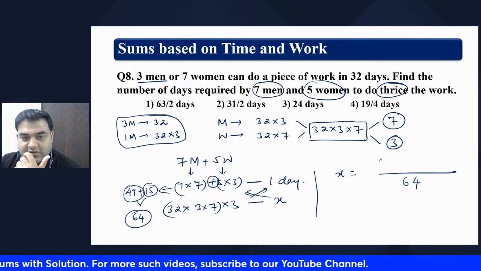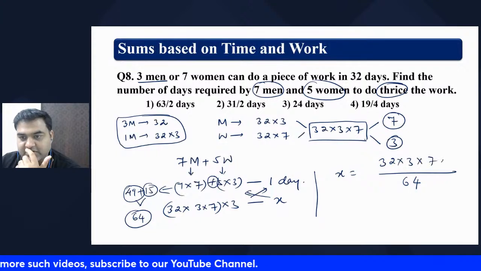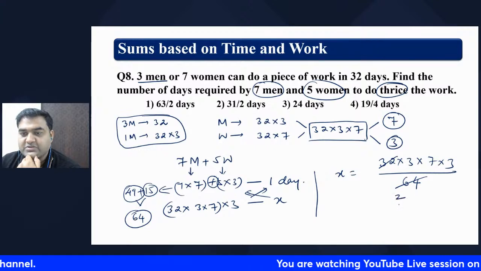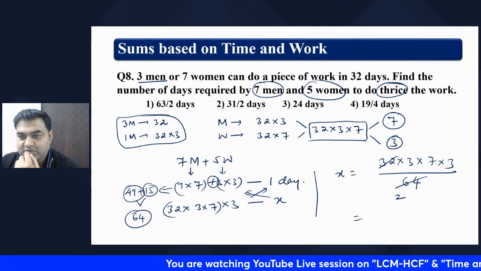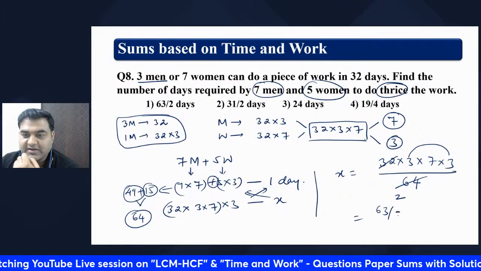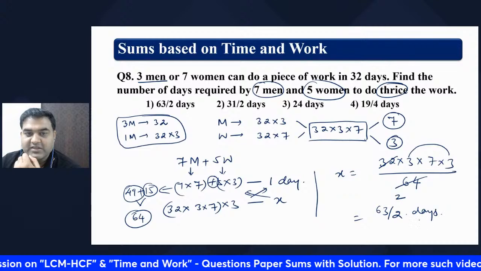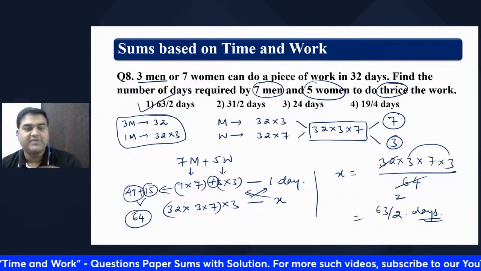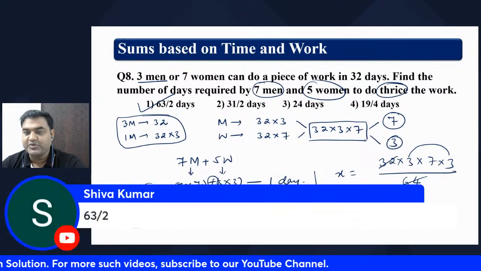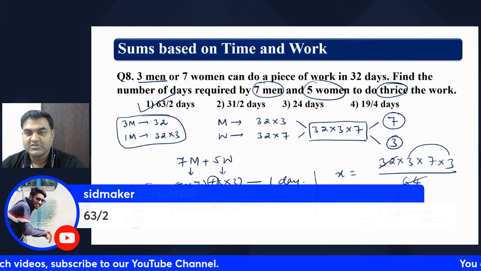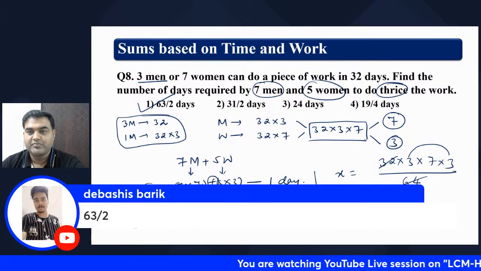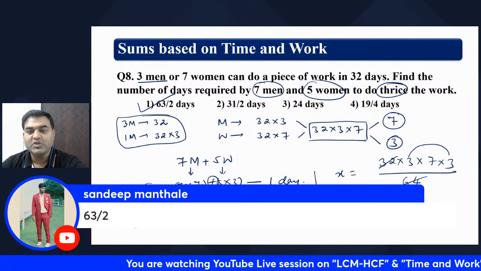32 into 3 into 7 into 3, my dear friend. 32 two times is 64. That means 3 threes are 9, 9 sevens are 63, divided by 2. These many days they will take to do the job. 63 by 2 is the right answer. Many of you have already given. Super.